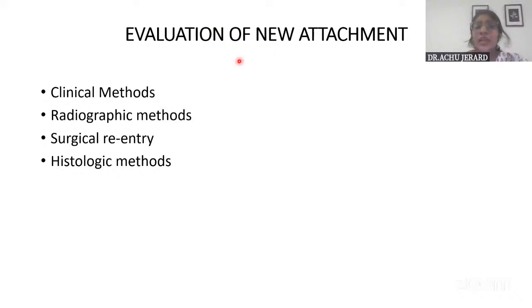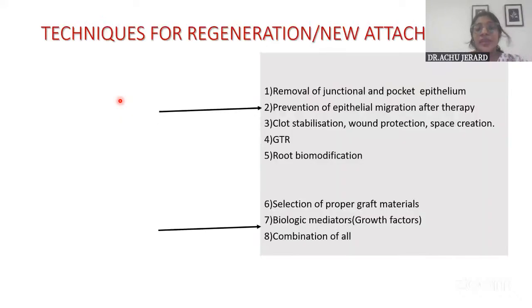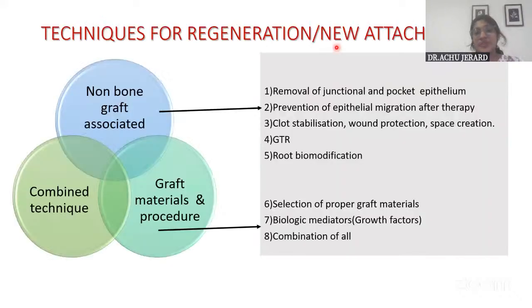And then evaluation: how do you evaluate whether a new attachment is obtained or not? There are different methods, but the histologic and surgical method is the most reliable one, though it is not practically possible. But you can just enlist the methods: clinical methods, radiographic methods, surgical re-entry, and histologic methods. And then about the techniques of regeneration.